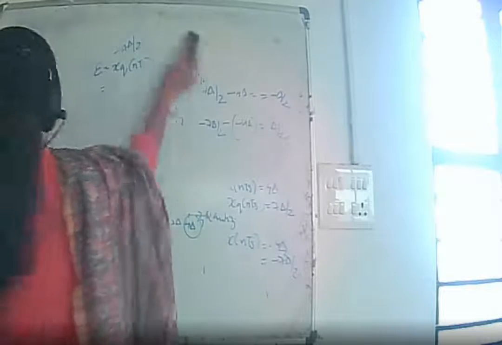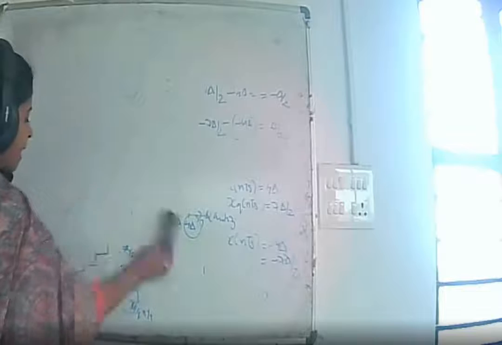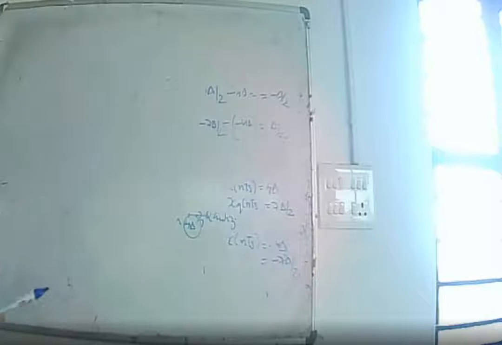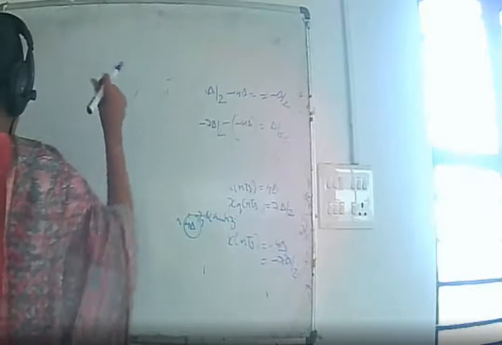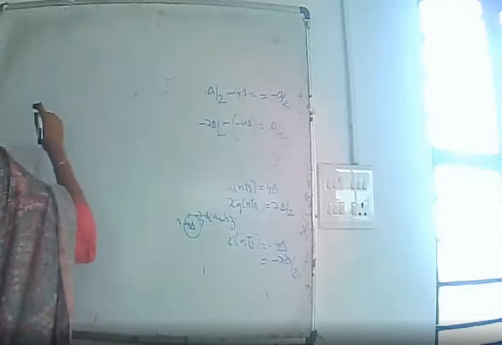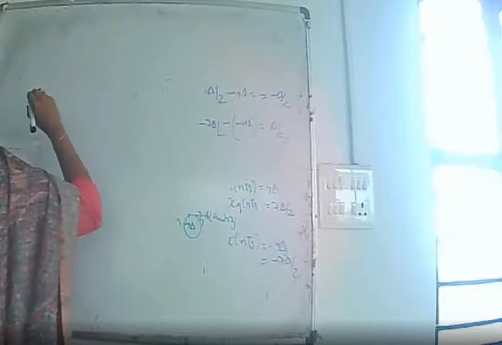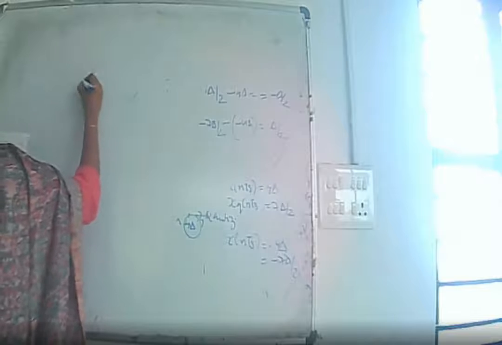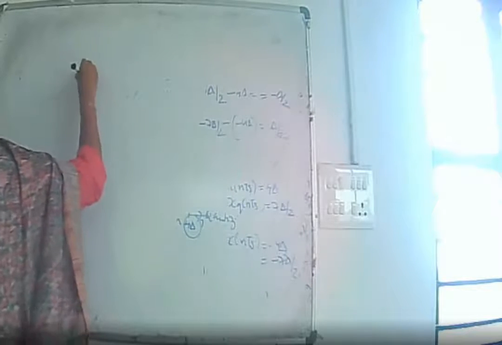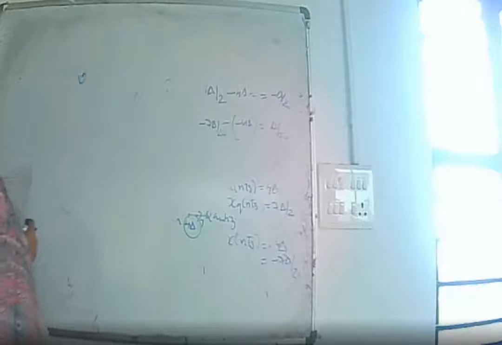Now we will discuss the transmission bandwidth of PCM. We assume that the quantizer we use has V number of bits, that is V number of bits to represent each level.